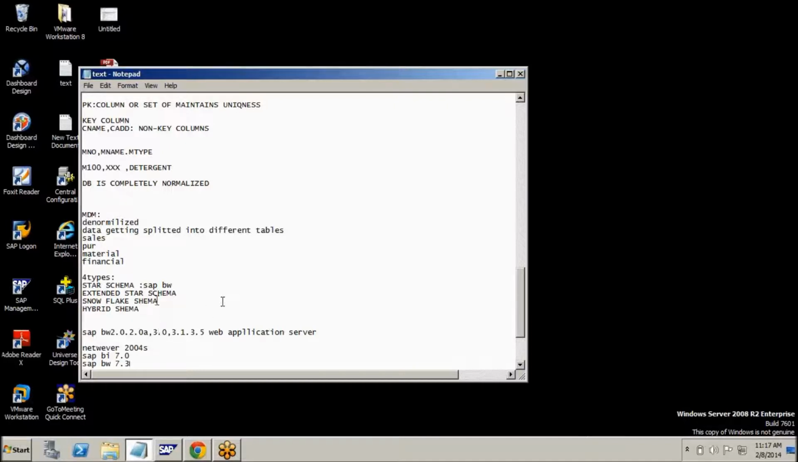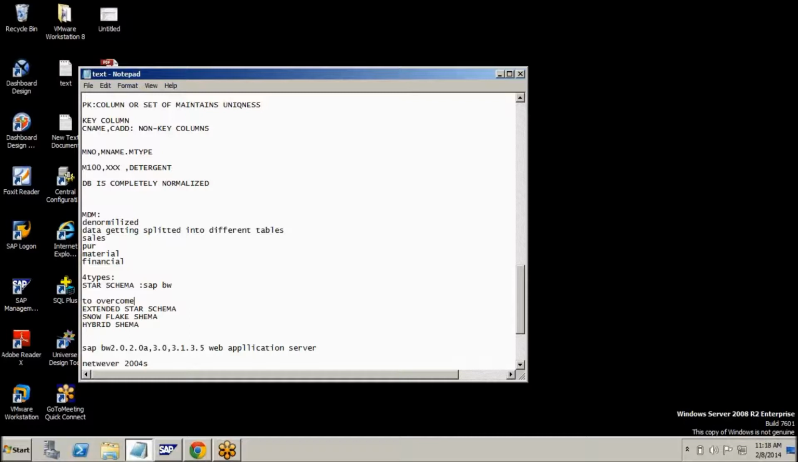Okay. Forget about this one. Coming to the SAP BW star schema, multi-dimensional models have 4 types of schemas: star schema, extended star schema. Only 2 types of these schemas will be useful in our SAP BI. Why? Because first they came out with the star schema. Star schema has some disadvantages. To overcome these disadvantages, they came out with the extended star schema.